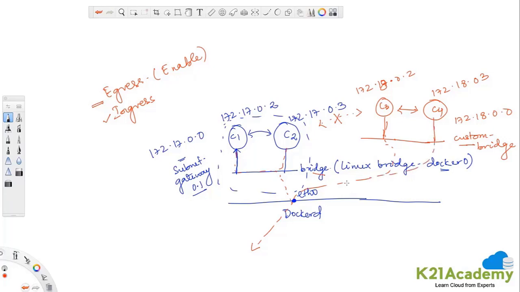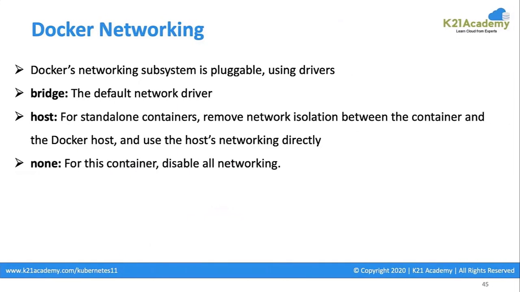We would be able to ping across containers. We would be able to ping google.com once our container is up and running. And we would see that communication across bridges is not possible, but the communication within containers on the same bridge is pretty much possible. Okay, so let's quickly run through our slide.